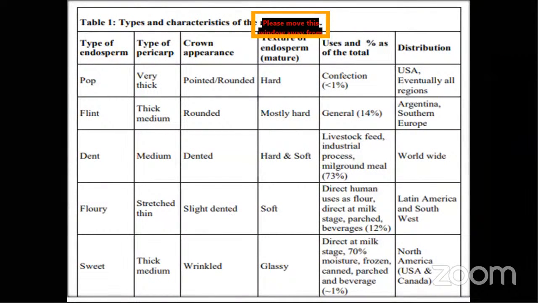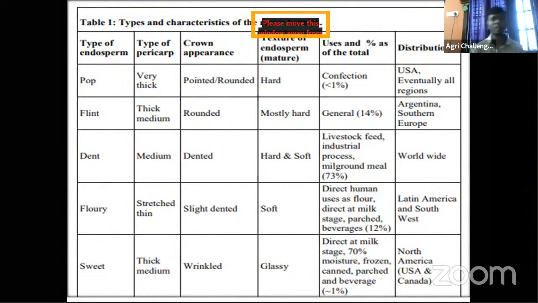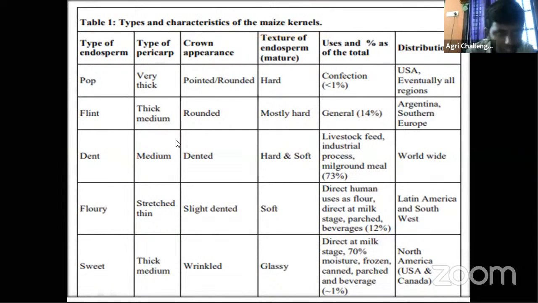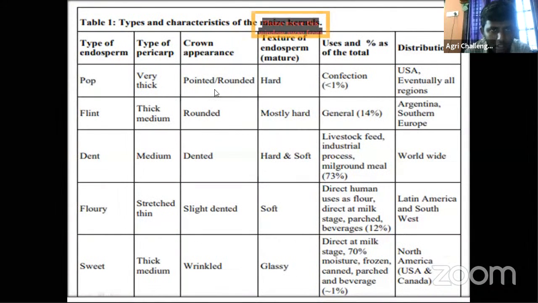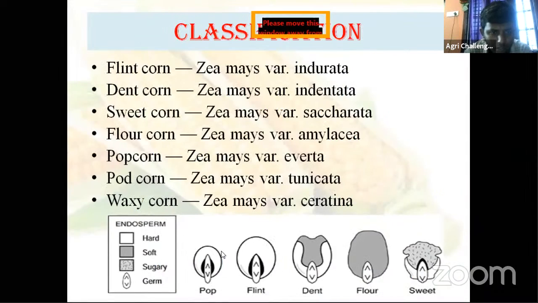Then the types and characteristics of the different maize. Type of endosperm of popcorn. The pericarp is very thick in popcorn. Then the crown appearance is pointed and rounded.